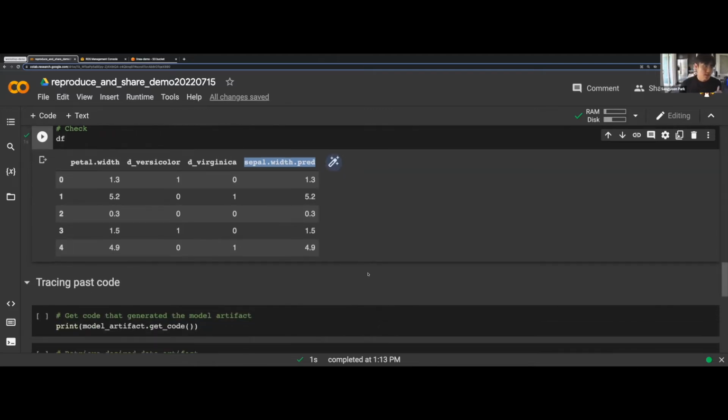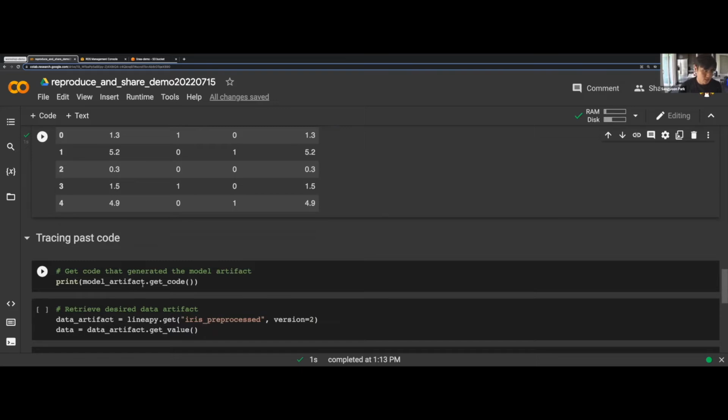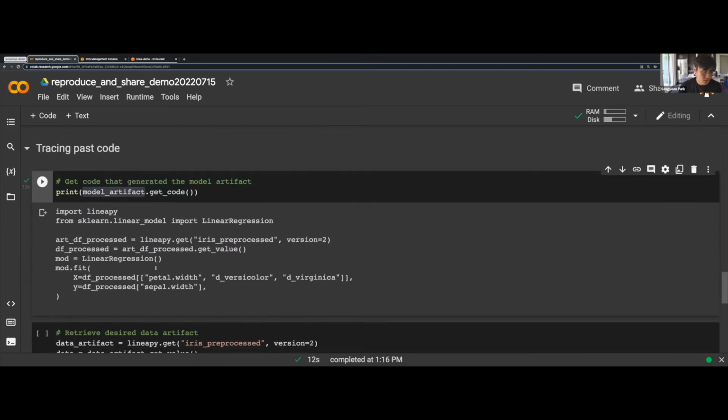So as Andy said, and as I emphasized, the special thing about a LineaPy artifact is that it's both value and code. What that means is that we can inspect the code that generated this value in the first place. The API you can use for that is something called get code. It's a method under the LineaPy artifact. So here's the artifact we just retrieved, and it has this get code method. If we run this, we can access the exact code that was used to produce this model.